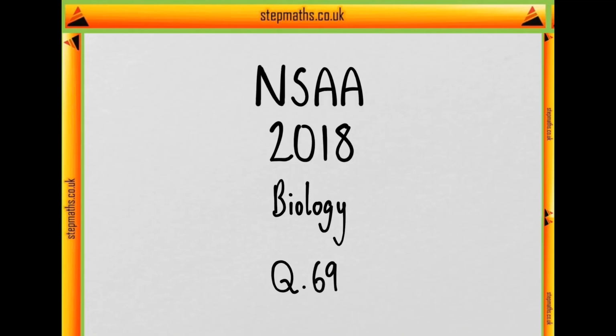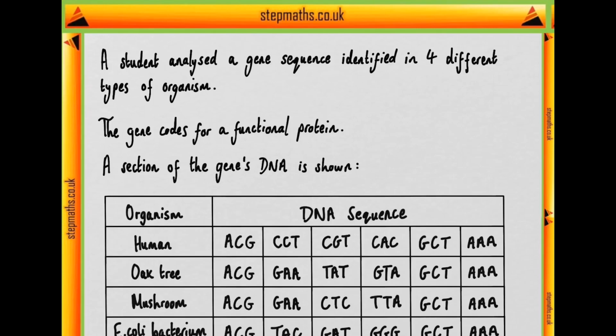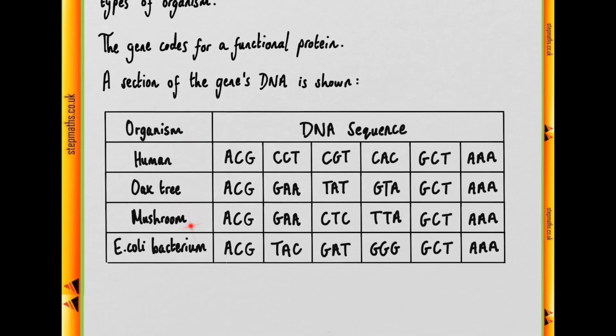This video covers question 69 from the biology section of the 2018 NSAA paper. In this question we're told about a gene sequence which a student identified in 4 different types of organism, and this gene codes for a functional protein in these organisms. We're given a section of the DNA in these 4 organisms, so they're given in series of 3.